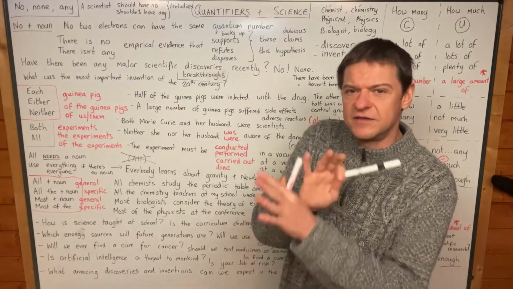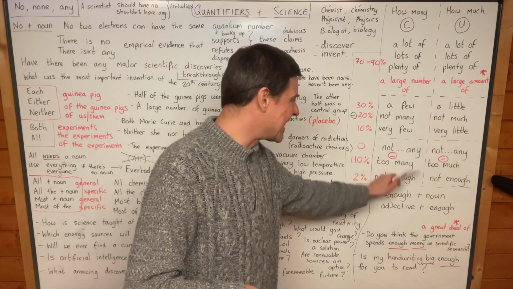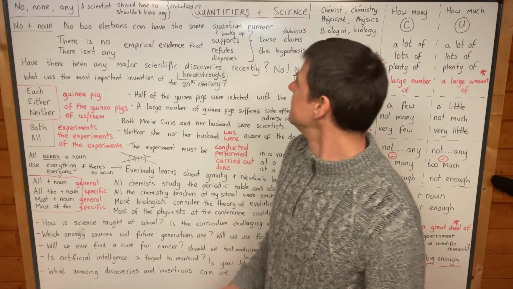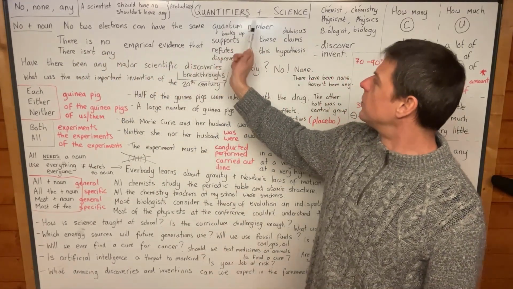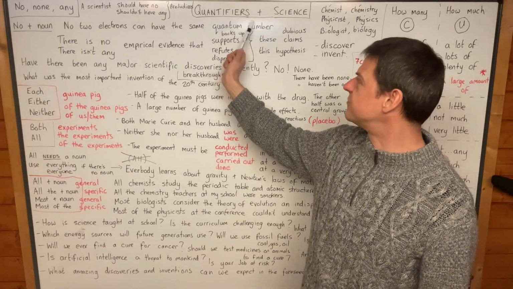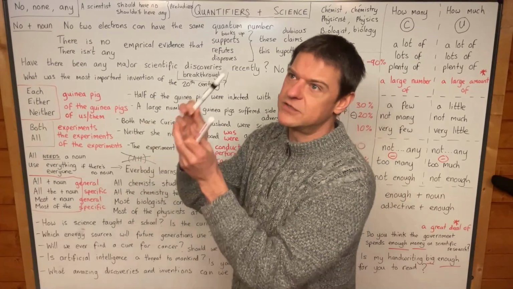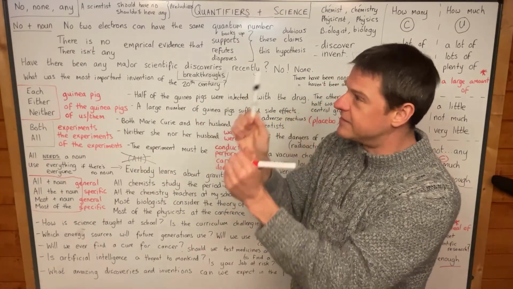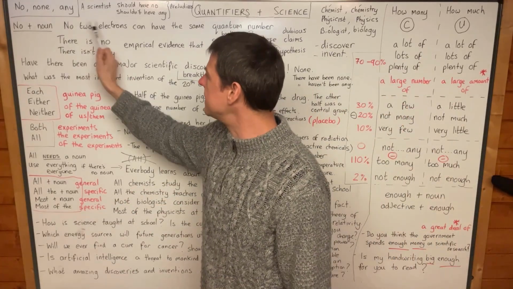Now, there are two ways we can say that there's nothing of something. We can use "not any", but we can also say "no" plus a noun. For example, no two electrons can have the same quantum number. This is the exclusion principle, I think. Each electron must go into a different quantum state. It will never be in the same quantum state as another electron. So you can do it like that.